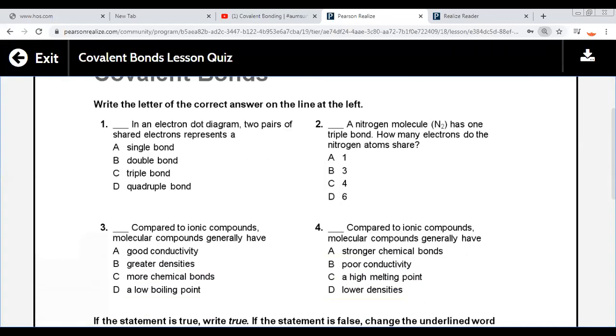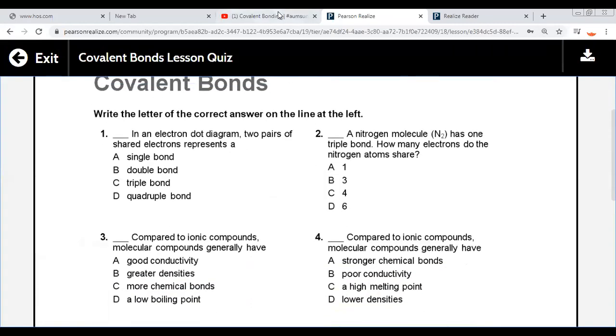Number one, in an electron dot diagram, two pairs of shared electrons represent a single bond, double bond, triple bond, or quadruple bond?